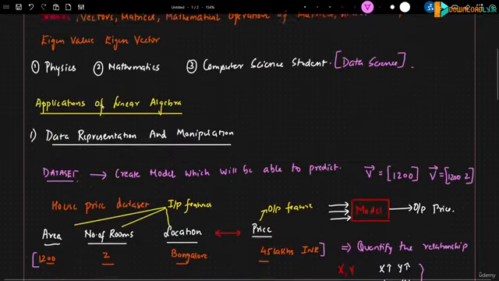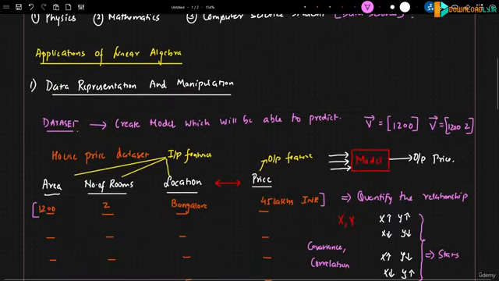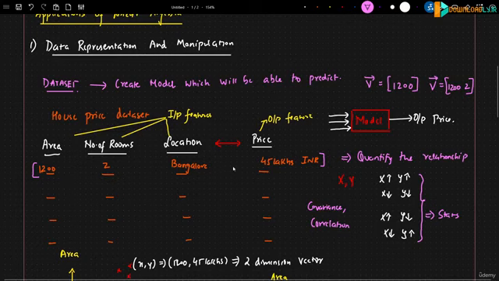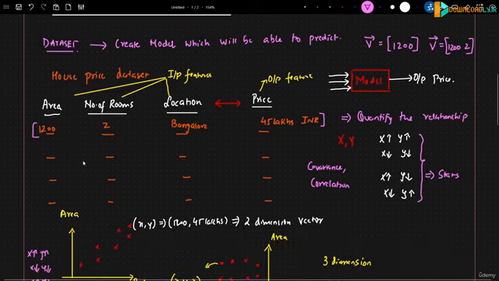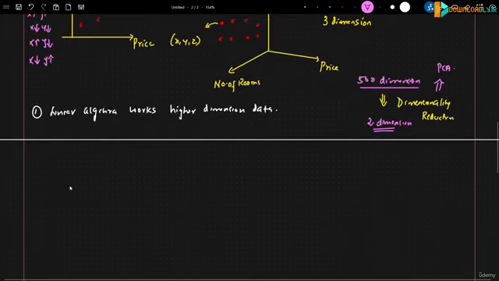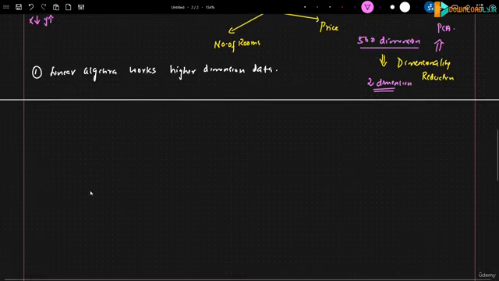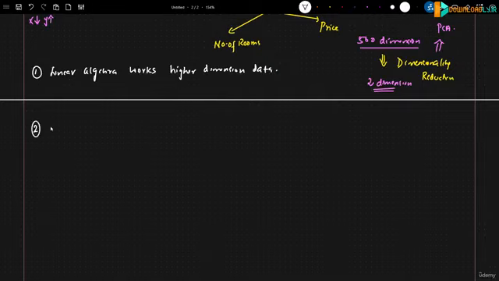So this was the first point, that we'll be able to represent the data well, we'll be able to perform different manipulations and all, because at the end of the day, every value over here will be converted into vectors. When we say vectors, dimensions, they are one and the same. Now the second thing where it has some amazing application is in our machine learning and artificial intelligence. Second point.